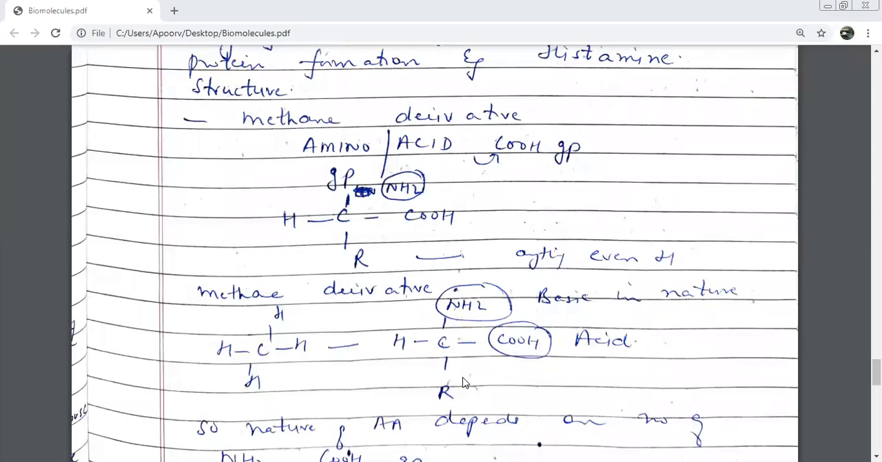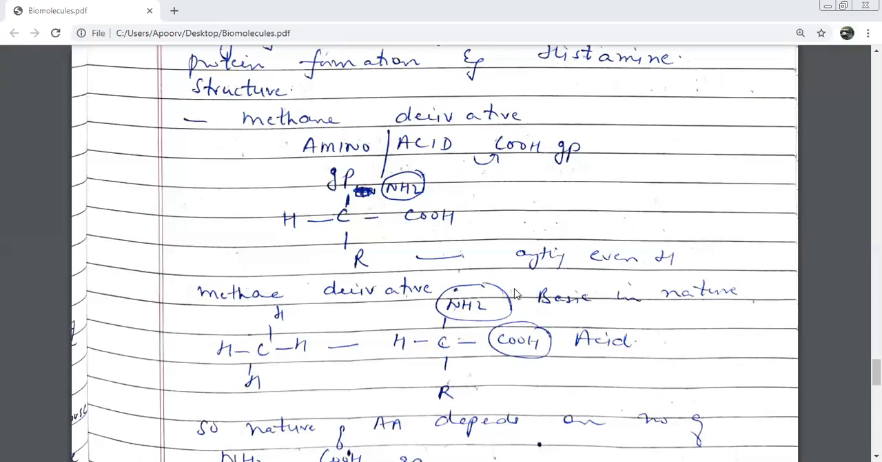Tell me very quickly, amino acids are supposed to be derivatives of? Methane group. Where not one hydrogen atom but three hydrogen atoms are replaced. Out of these three, two are always permanent replacements. One is replaced by which group? Amino group. And the second is replaced by? Carboxylic acid group. And the third, R, can be replaced by any atom, any compound, and that is where we get different amino acids.